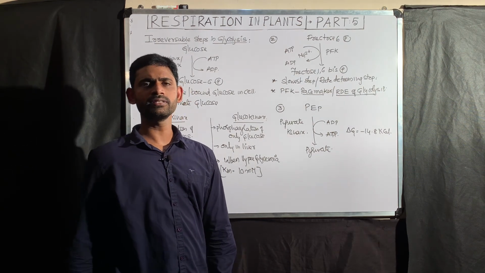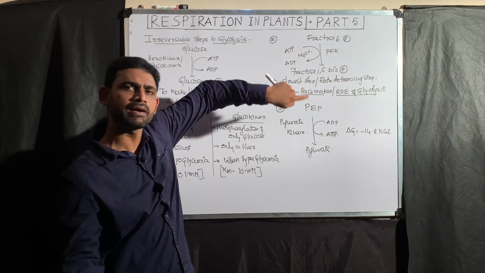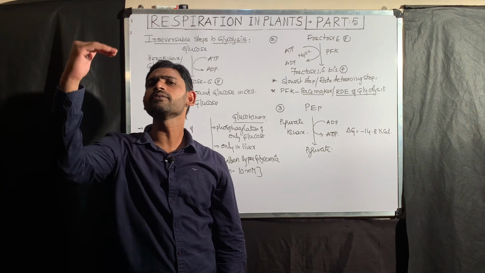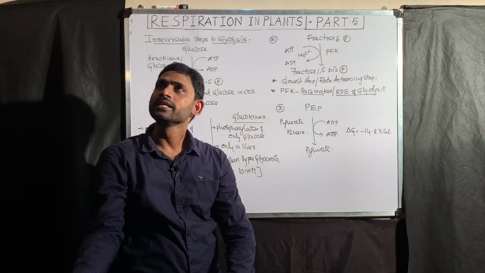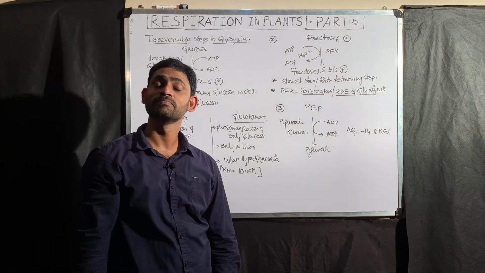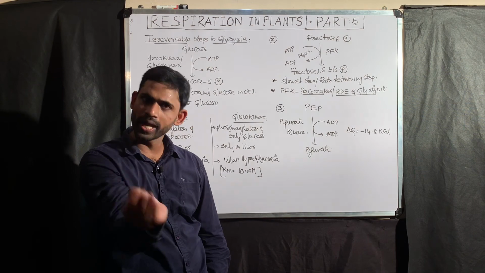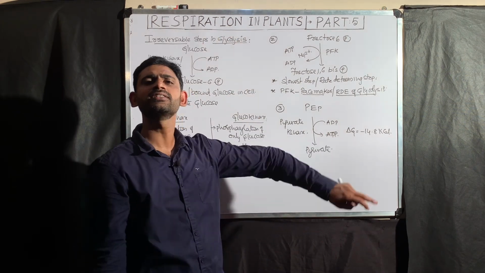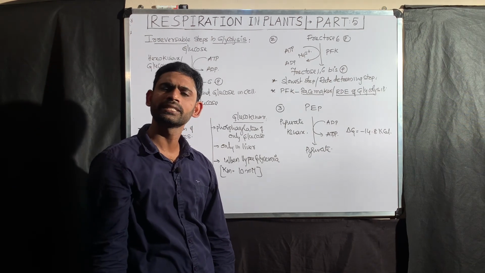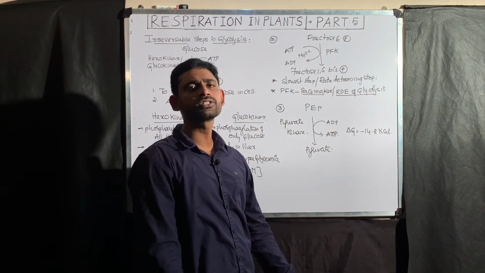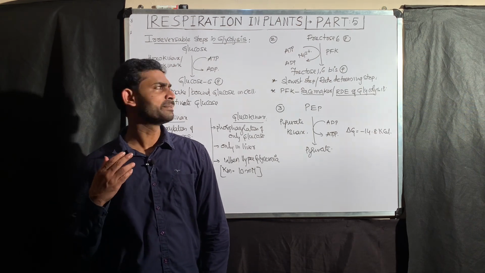You are understanding? Besides this, there is the second irreversible reaction, fructose 6-phosphate to fructose 1,6-bisphosphate, somewhere in the top. The remaining middle reactions are all reversible, and they can occur towards glycolysis or towards glucose, against glycolysis. But when glycolysis wants to occur, there should be formation of pyruvate. That is why there is a great release of energy, to push almost all the biochemical reactions forward, resulting in the formation of pyruvate. That is why these three are irreversible steps and their importance in glycolysis.